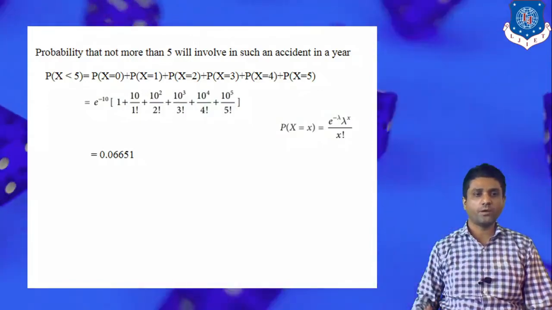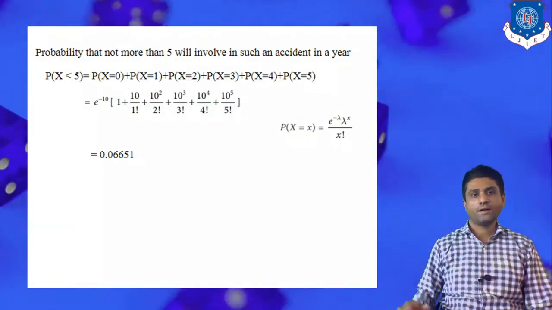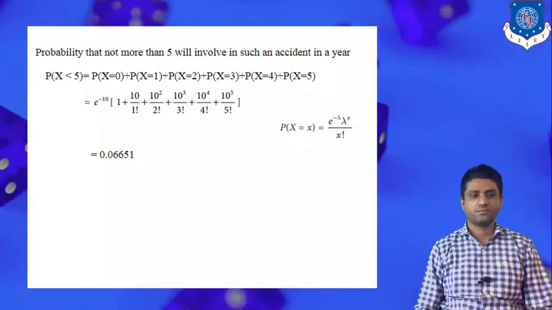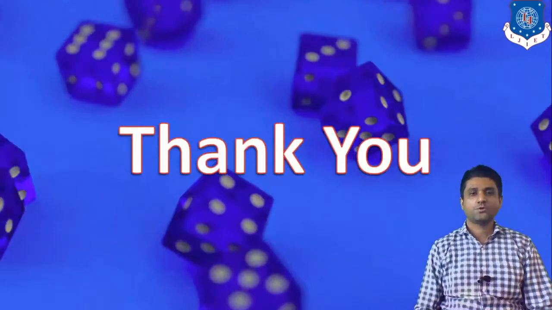So we conclude that the probability that not more than 5 will be involved in an accident is 0.06. So thank you so much for paying your attention.